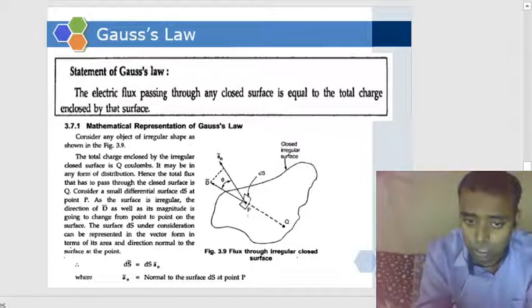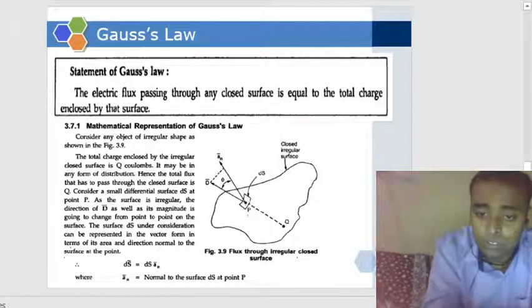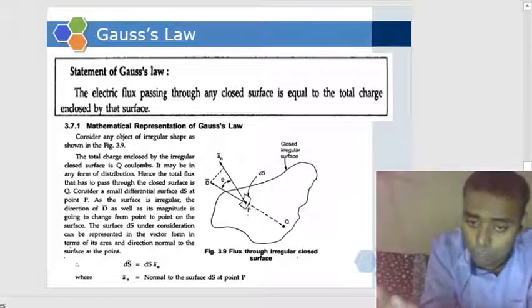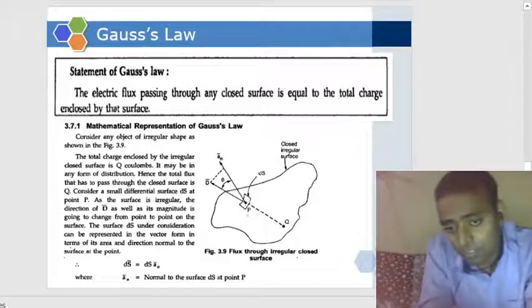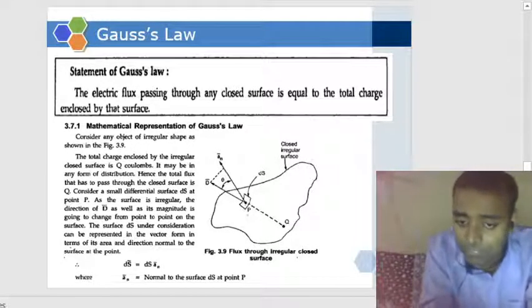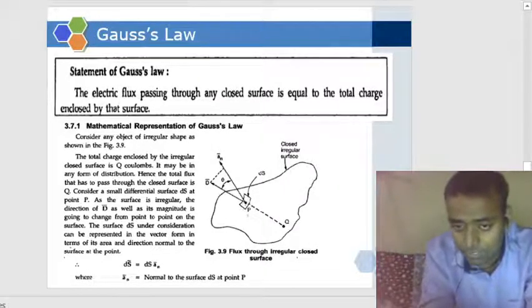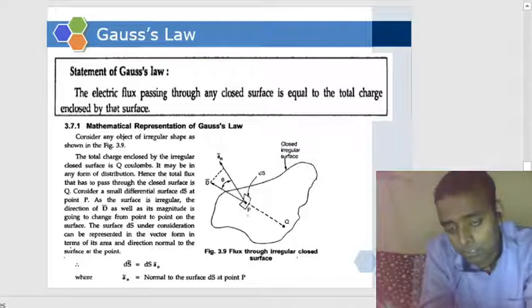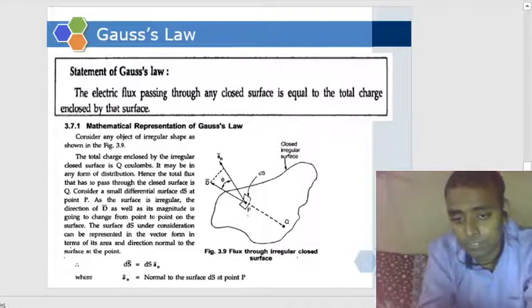Understood? Now, as you can see in the figure and in the slide, we take a small surface area dS. In that surface area, we have a point P. And this enclosed irregular surface has a charge Q enclosed by it.